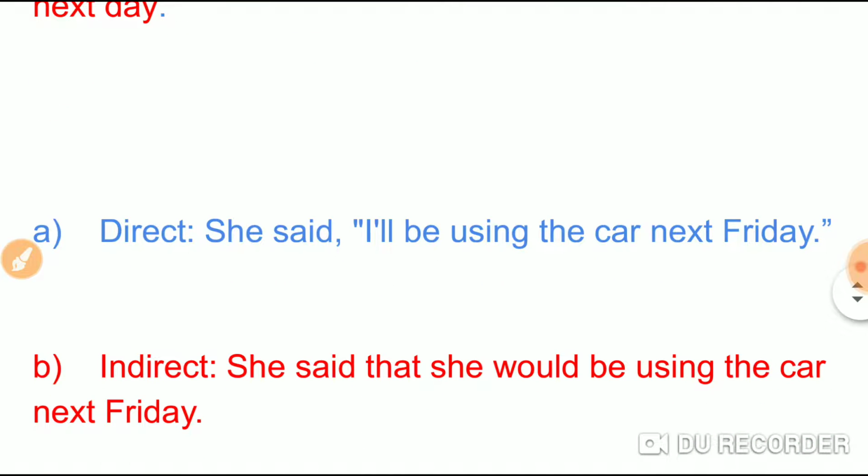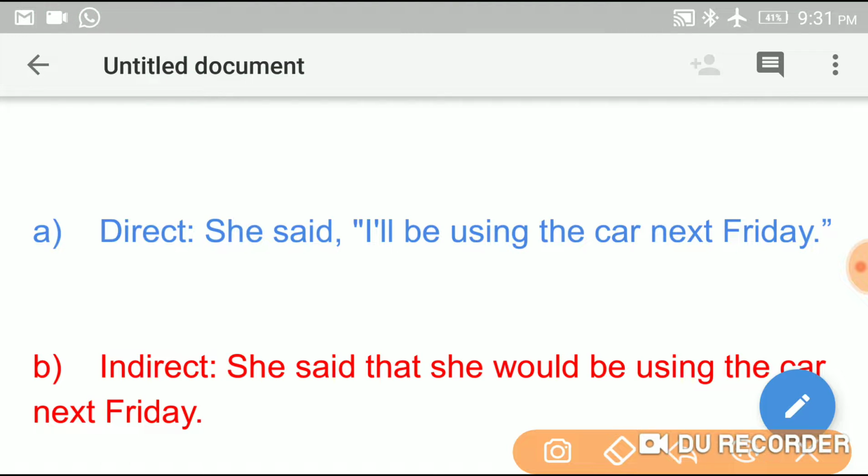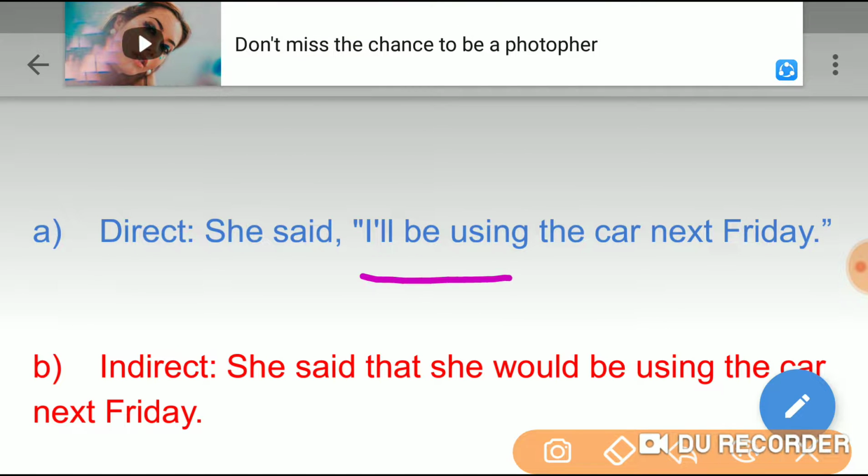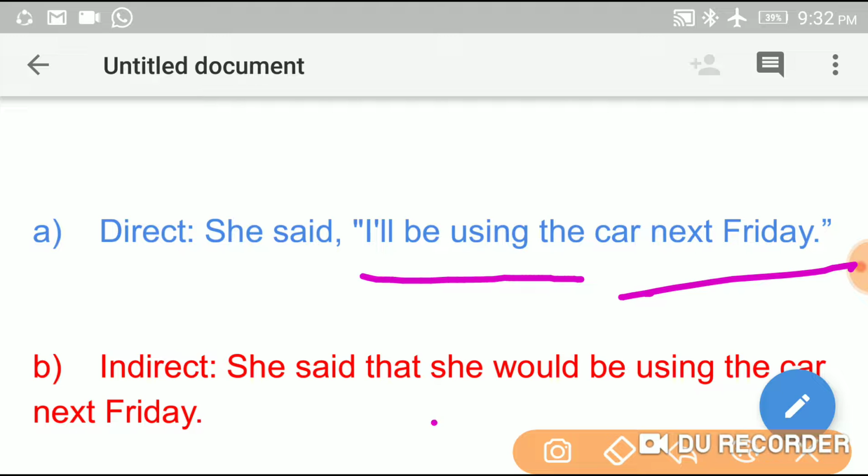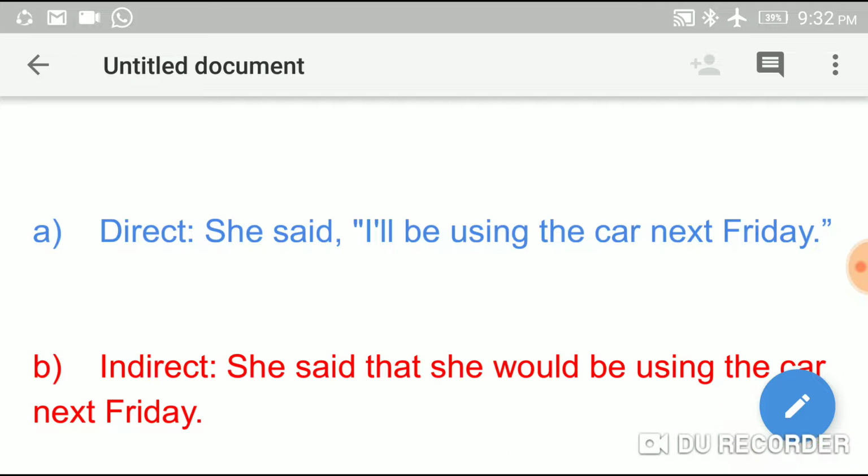Let us go to another example. So she said, I will be using the car the next Friday. So she said that I changes into she. Will changes into would. So she said that she would be using the car the next Friday.